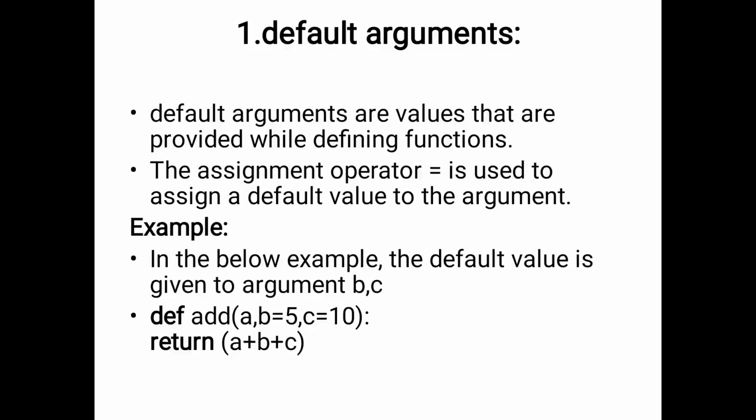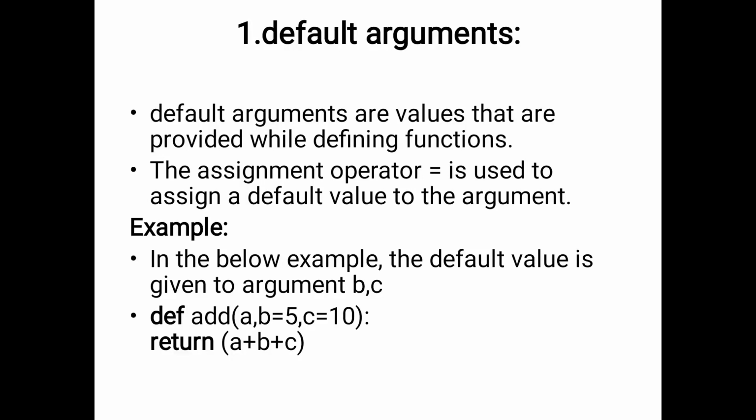So in the function call we need not pass those arguments using the assignment operator, and if you provide a value to a default argument during the function call, it overrides the default value. The function can have any number of default arguments, followed by the non-default arguments. So here is an example for that.